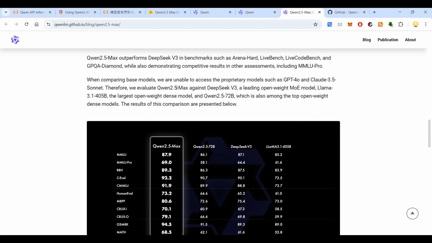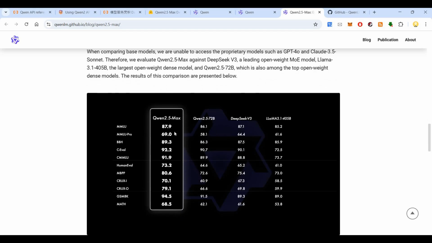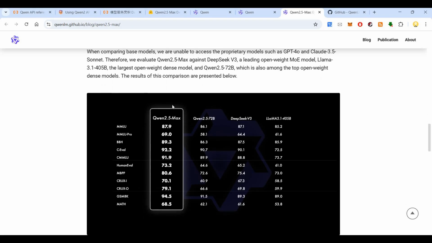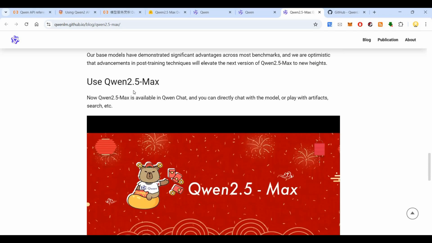Now, when comparing base models, we are unable to access the proprietary models such as GPT 4.0 and Claude 3.5 Sonnet. Therefore, we evaluate Qwen 2.5 Max against DeepSeek V3, a leading open-weight MoE model, Llama 3.1, the largest open-weight dense model, and Qwen, which is also among the top open-weight dense models. The results of this comparison are presented below. They're not directly able to compare with GPT 4.0 and Claude 3.5, so therefore they evaluate with these. You see the results.